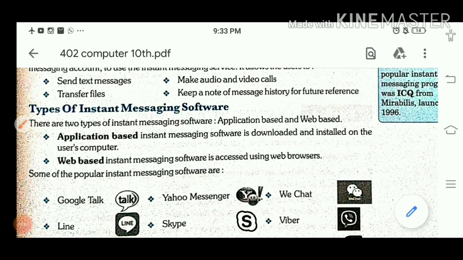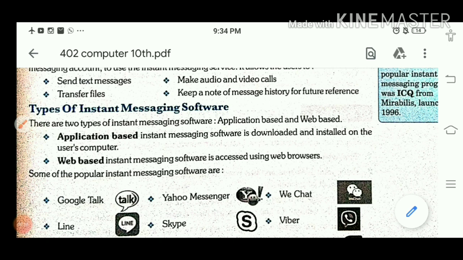Here you will open the website, place the address, and that web based application will open, and from there you will enter your user ID and password. Facebook you are using now, you enter your user ID and password and start conversing with your friend. So that one is web based. In application based, we first have to download it on our computer or phone, and then we will use it.